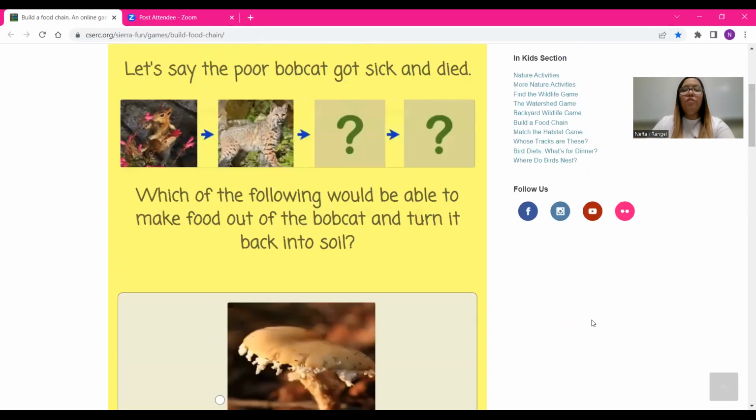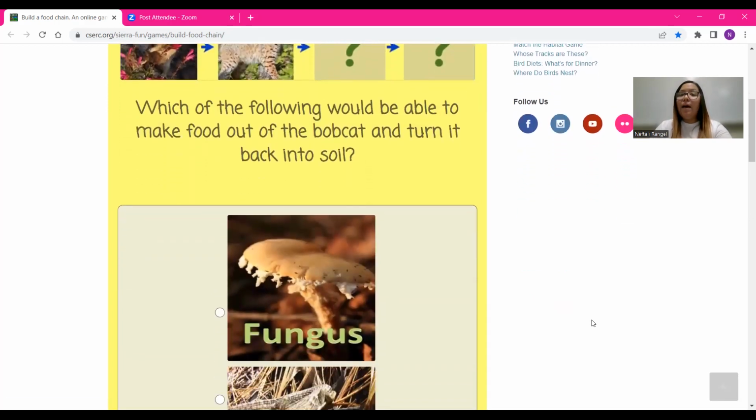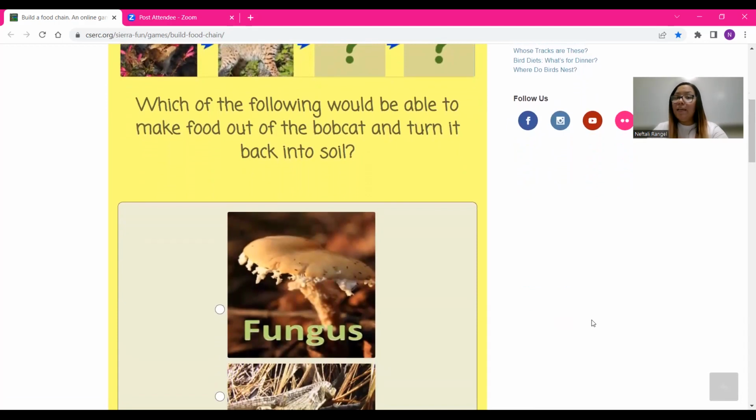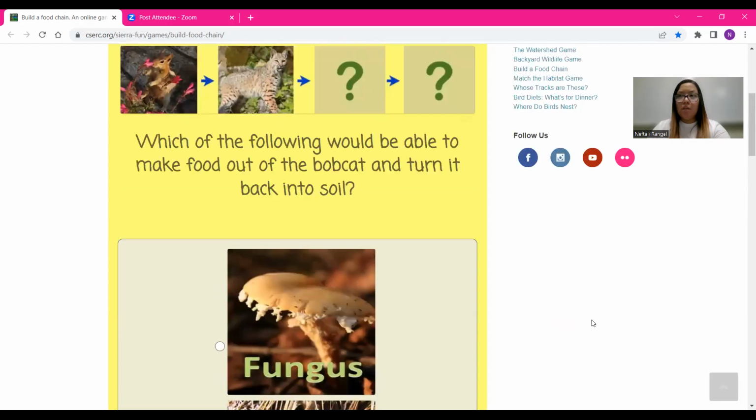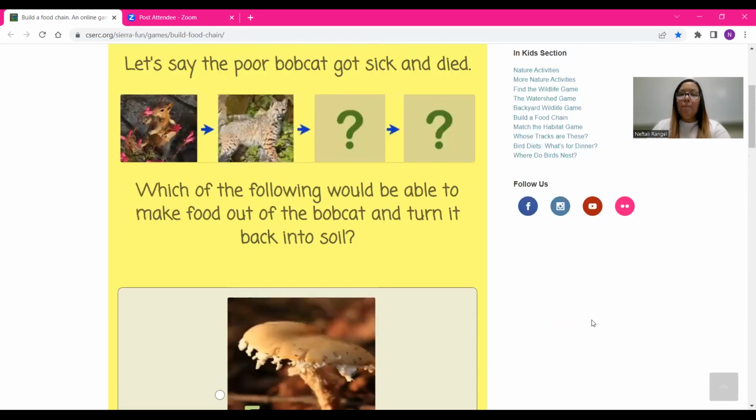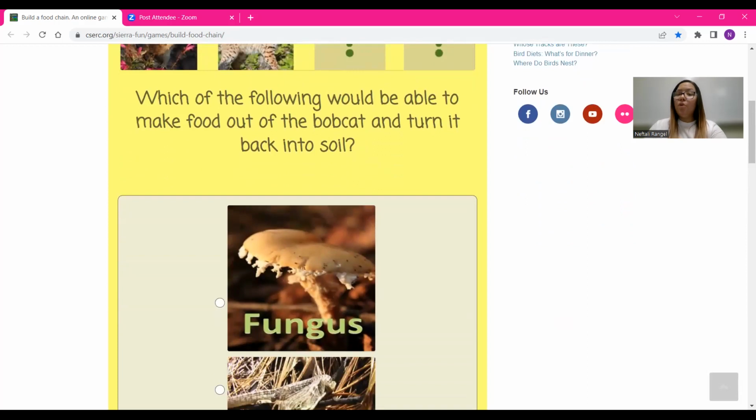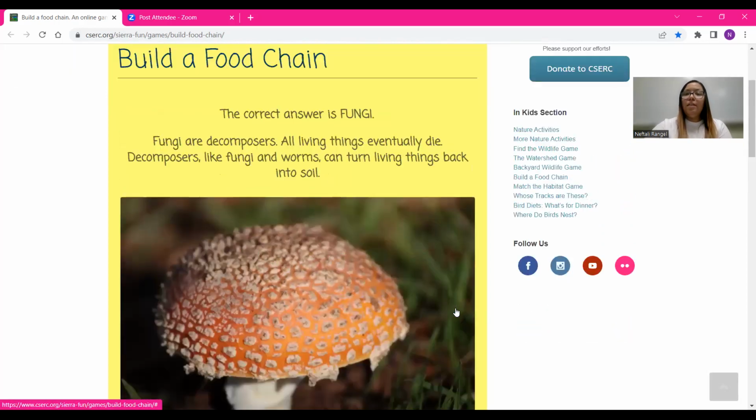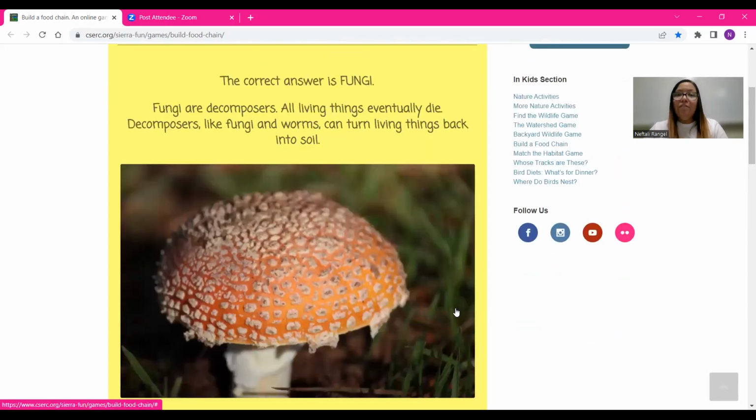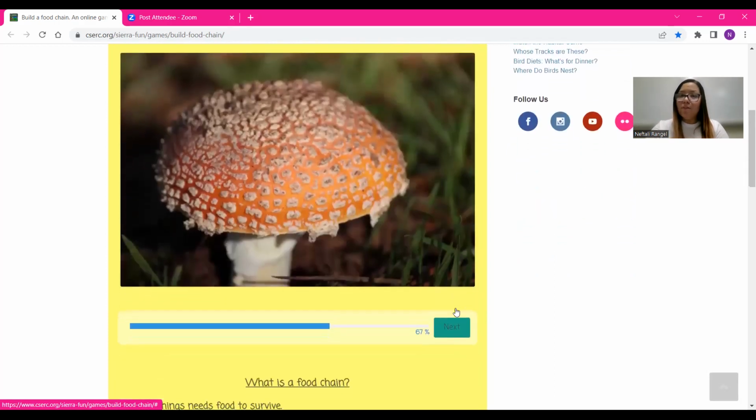Now, which of the following would be able to make food out of bobcat and turn it back into soil? Ooh, this is a little new for us. We're just gonna go over briefly. So what turns something back into soil? I'm gonna help out with this one and say it is fungus. Let's double check. The correct answer is fungi. Fungi are decomposers. All living things eventually die. Decomposers like fungi and worms can turn living things back into soil.